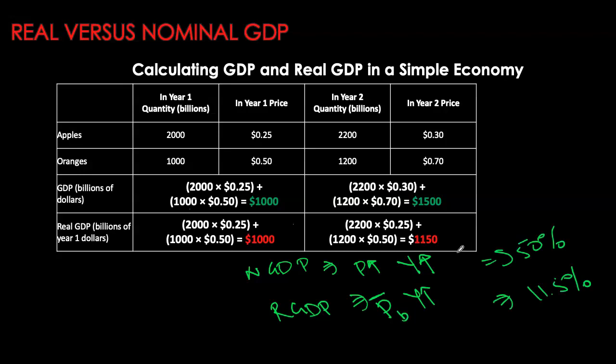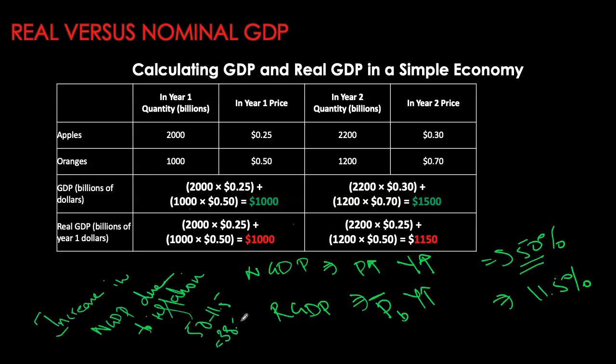From our previous calculations, we saw that nominal GDP increased by 50% and real GDP increased by 11.5%. So this one includes the effect of inflation. If I want to see how much of this nominal increase was due to inflation, we can simply take the difference over here, and that would be approximately 38.5%.